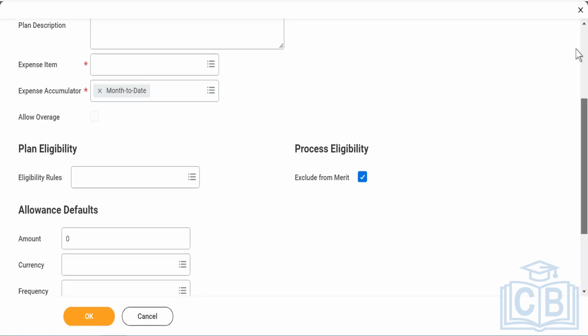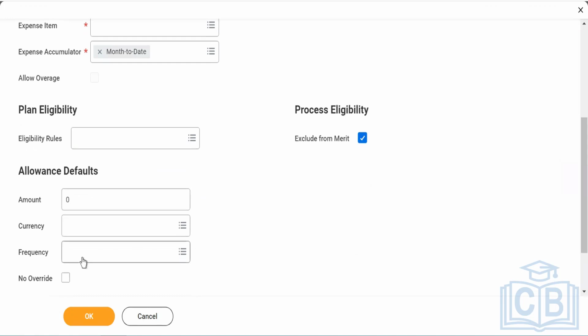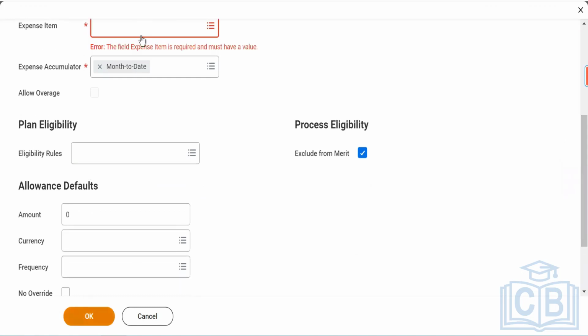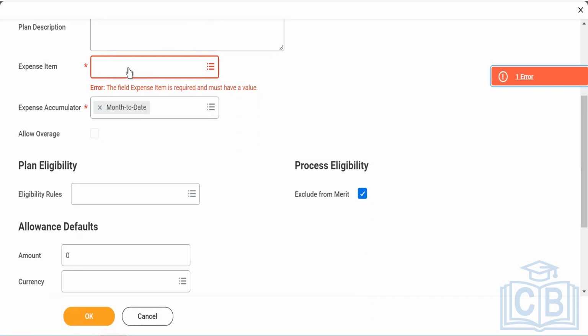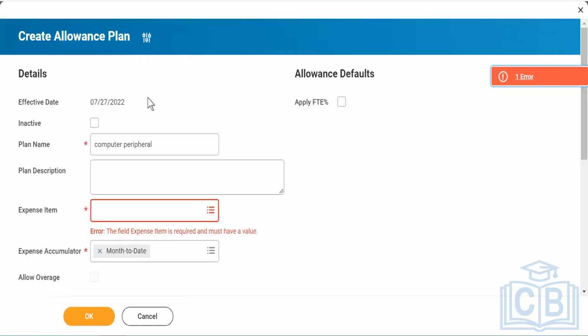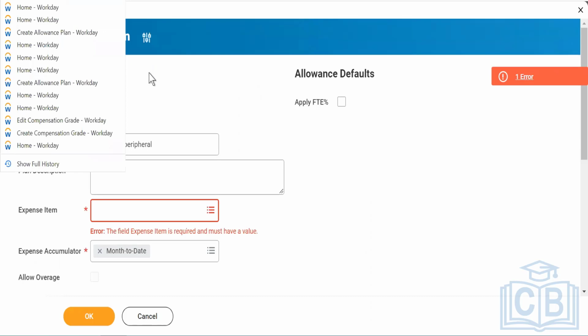The reason is we don't have an expense item. Even if I go ahead and click on OK, I'll get an error. You see that? That expense item is mandatory. Without that, you cannot submit this allowance plan. So this is about your amount based allowance plan, guys.